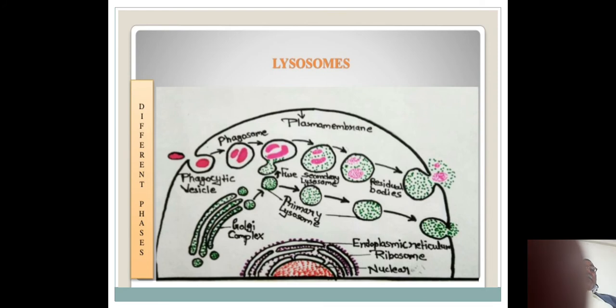During phagocytosis, the material comes into the cell through the plasma membrane and fuses with the primary lysosomes, converting into secondary lysosomes, and the residue goes outside.